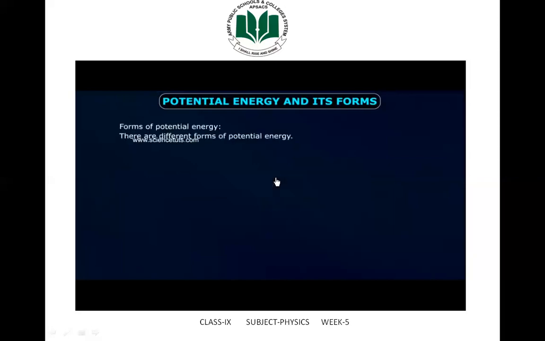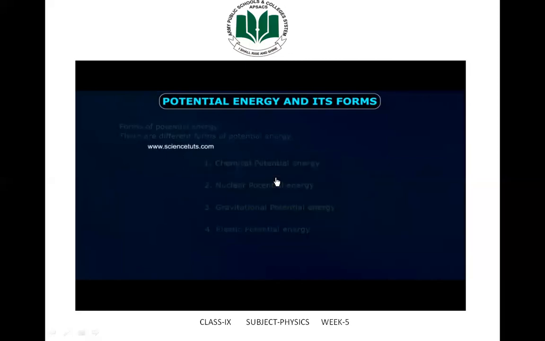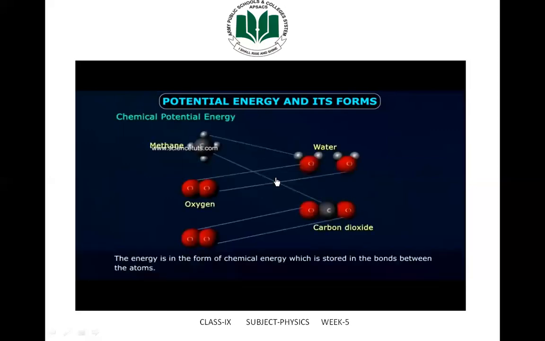Forms of potential energy. There are different forms of potential energy: 1. Chemical potential energy. 2. Nuclear potential energy. 3. Gravitational potential energy. 4. Elastic potential energy. Chemical potential energy is in the form of chemical energy, which is stored in the bonds between the atoms. When the bonds are broken, the stored energy is released, and new bonds are formed.